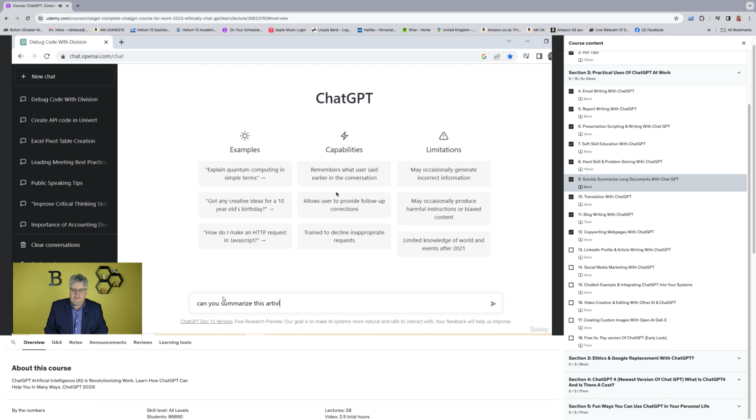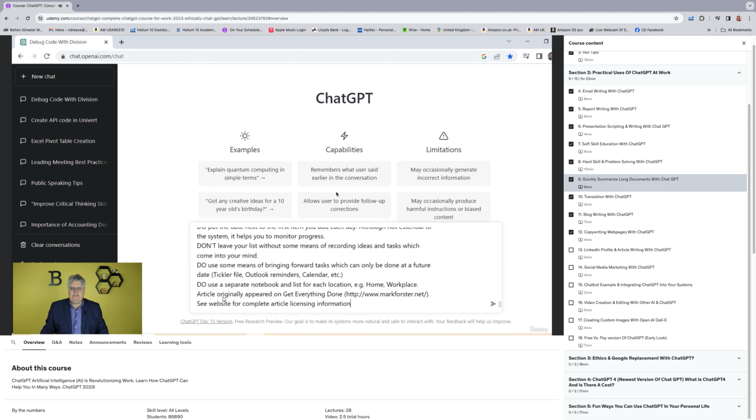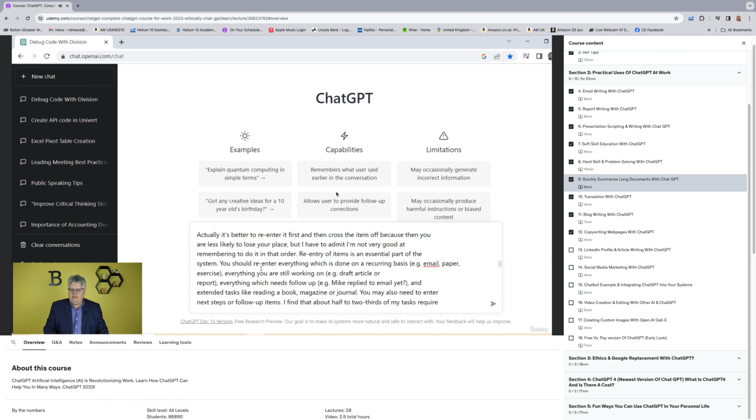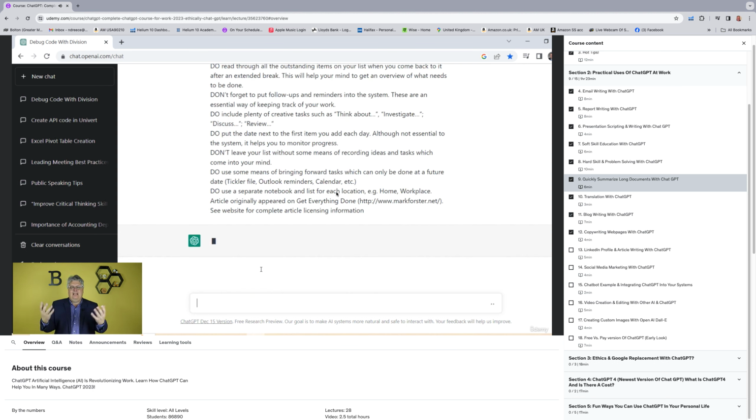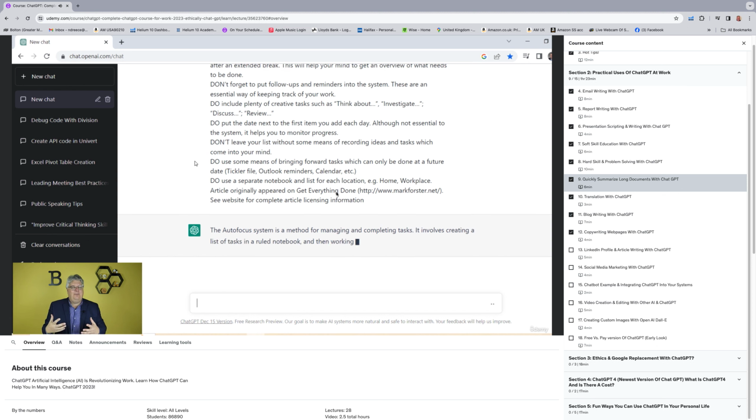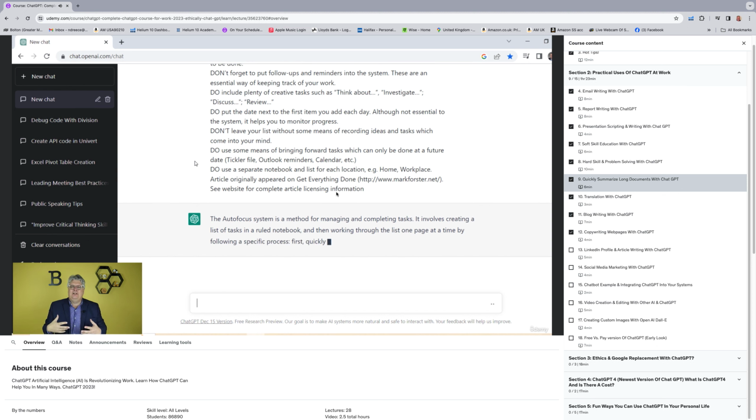All right. And then what I'm going to do is I've already copied, I'm going to paste the entire article in there. You can see all this stuff in here. Those are the whole articles in there. I hit enter, and okay, it's got this 6-page nasty article, which is on a good topic. Now, don't get me wrong, the topic's good, and it's going to summarize that for it.